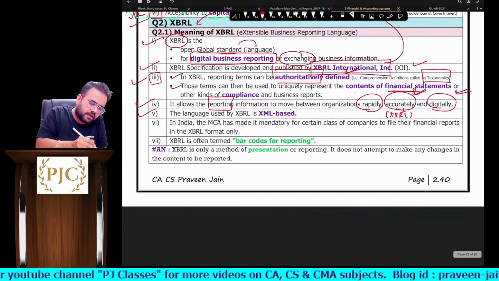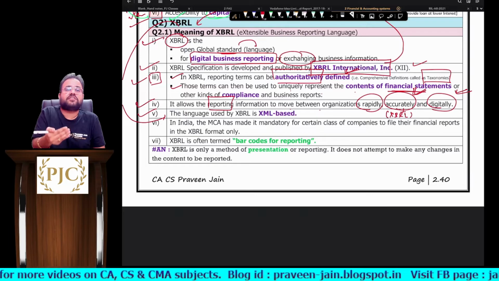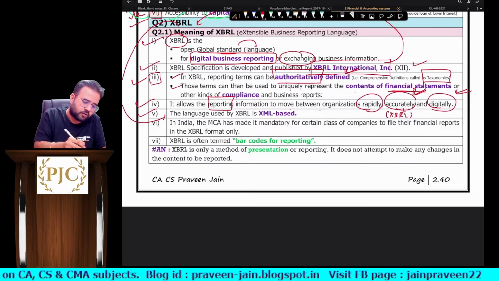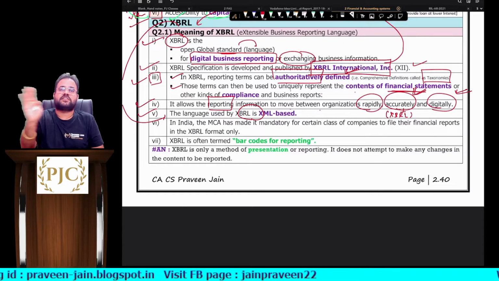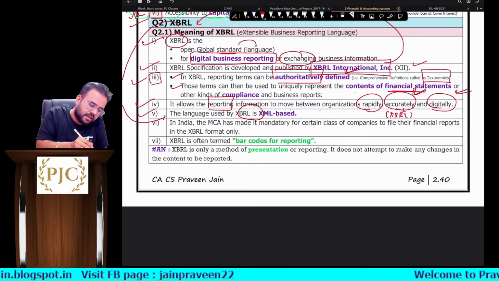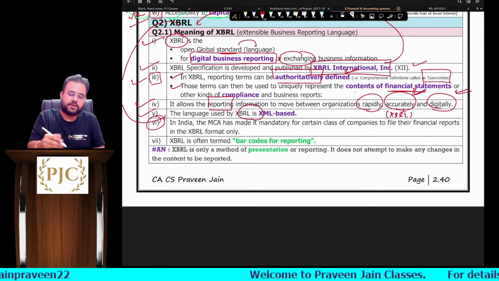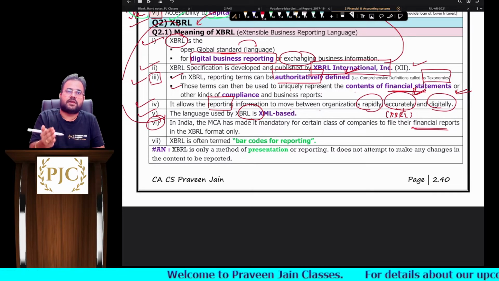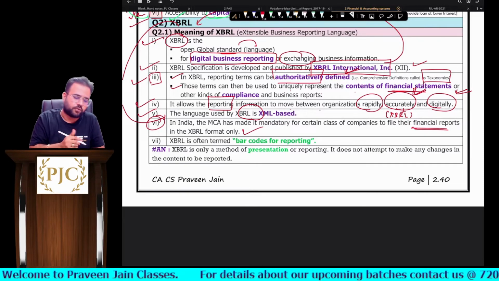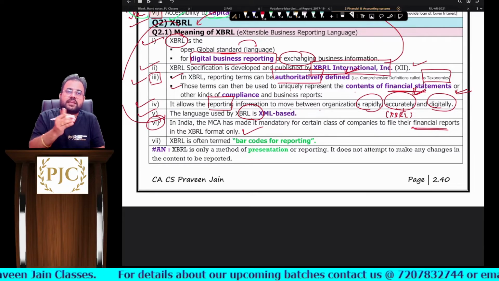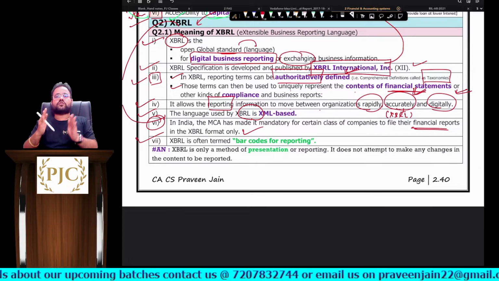Next, sir, which language does XBRL follow? Meaning, what language is used? XML language is used, sir. So XBRL is an XML based business reporting language. This is what you can say, sir. And sixth, in India, can I say MCA has mandated certain companies to give their financial reports in XBRL format only, sir. You might have studied this already in your Companies Act also, sir. XBRL we also call barcodes for reporting, sir.